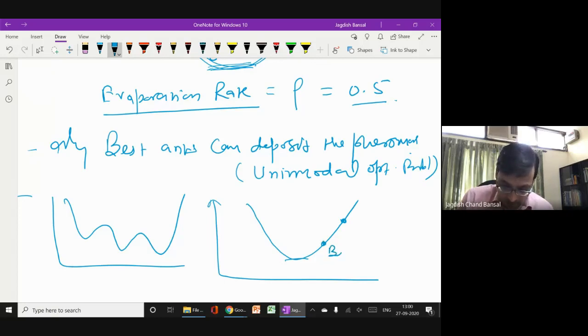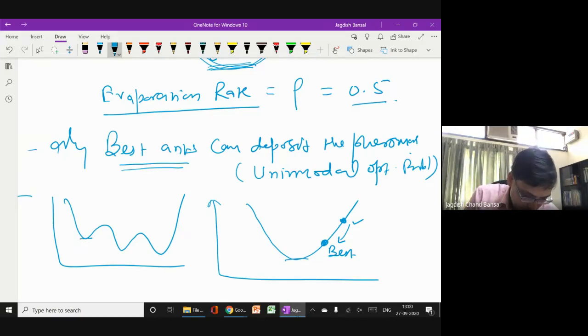You can say that this is the best ant and this is not the best ant. If the function is decreasing in some direction, it is heading to the global optima. So if any ant is the best ant, it can be believed that in this direction you have a good solution, right? But suppose there is a multimodal function.